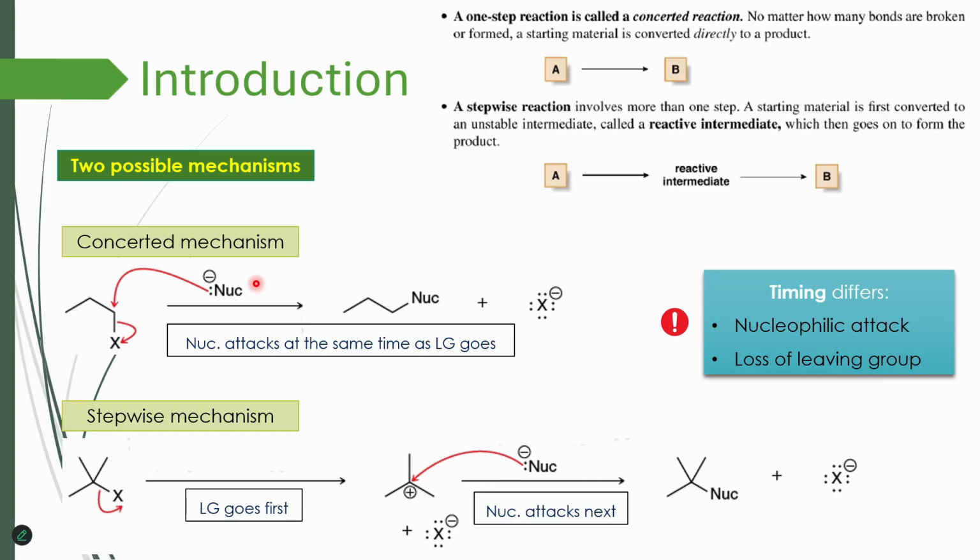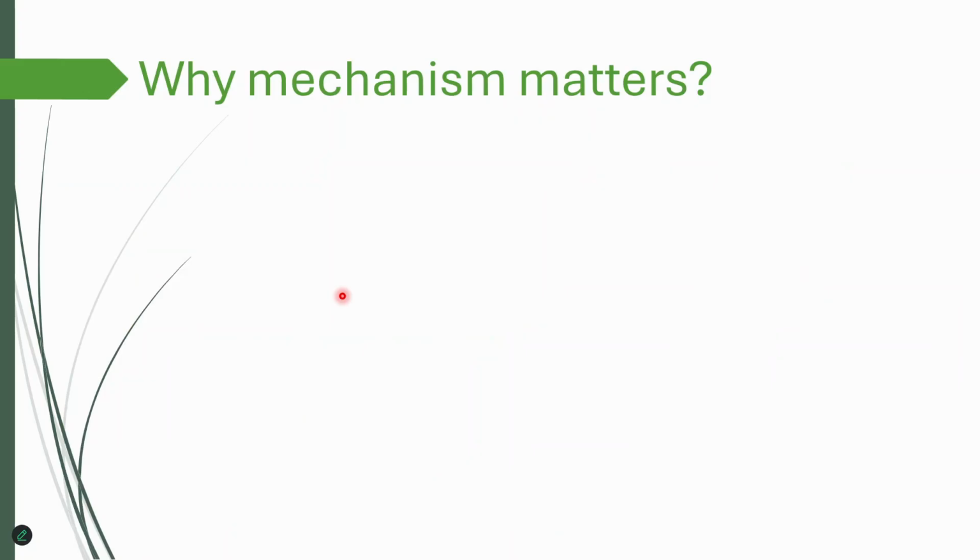and then nucleophile attacks. And now we're going to learn these mechanisms and how they are supported kinetically and stereochemically for SN2 reaction and then for SN1 reaction. So SN2 is concerted mechanism and SN1 is a stepwise mechanism. But before we move on to details, we have to talk about why we have to learn mechanisms, why mechanism matters. So I will show this by using this alcohol as an example.